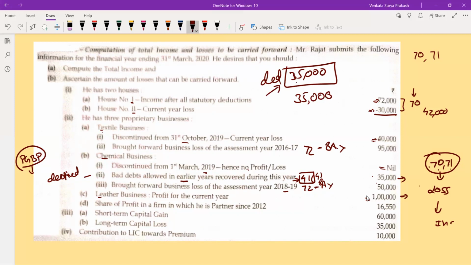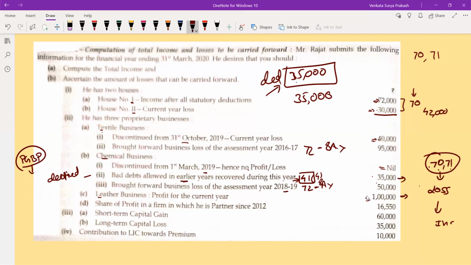Last year, I thought I won't get this. My profit was reduced. Now, same person gave me the money. I am getting some sort of money. I need to consider this as an income. Last year, if I had not reduced, I could have paid more tax. Why I had reduced? Thinking that the amount is bad, but I recovered something. So ultimately, I need to consider this as an income. Not exactly, there is some other thing there. We'll discuss that clearly when we are going through profits and gains from business or profession. Is it clear for the timing?